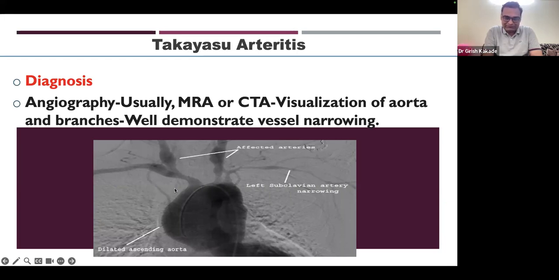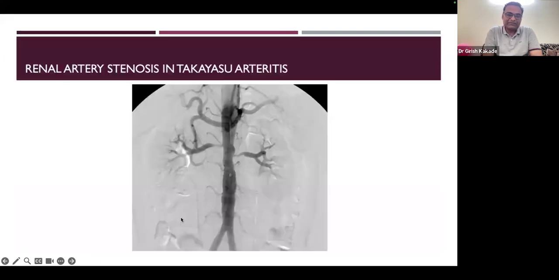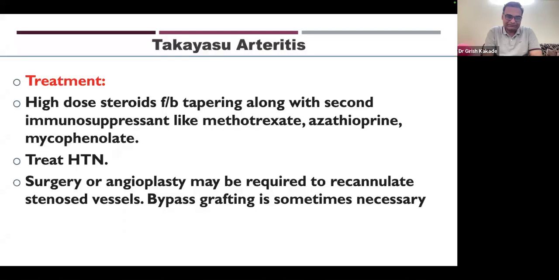Okay. So here we can see the affected arteries in this dilated ascending aorta. Similarly, renal artery stenosis we can see here in this angiography. It is very common to have bilateral renal artery stenosis in Takayasu arthritis, which has very severe hypertension. So treatment again for Takayasu arthritis, we have to start with high dose steroids, which are tapered later. We add a second immunosuppressant, usually methotrexate, azathioprine, or mycophenolate, along with steroids from the beginning, so that steroids can be tapered later on. And if possible, we try to stop steroids totally.